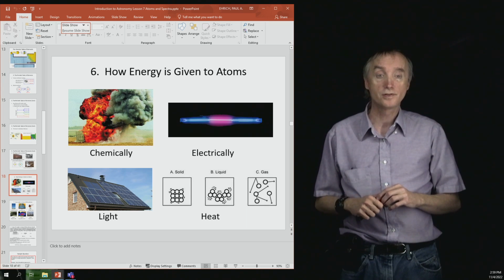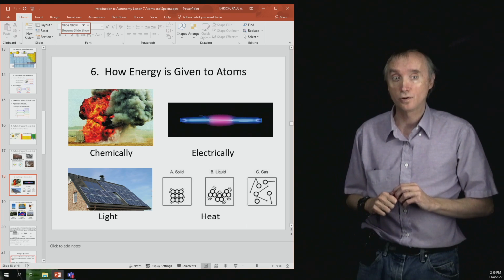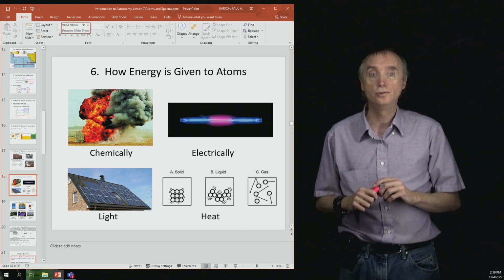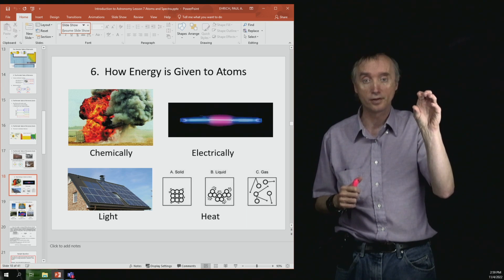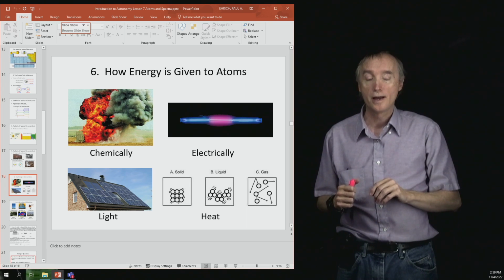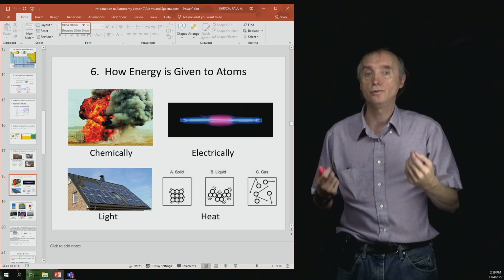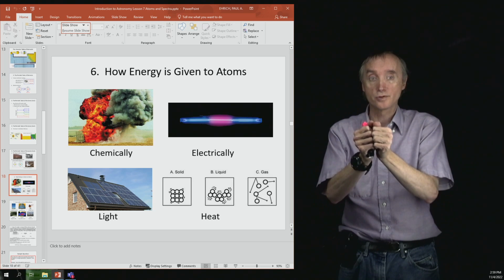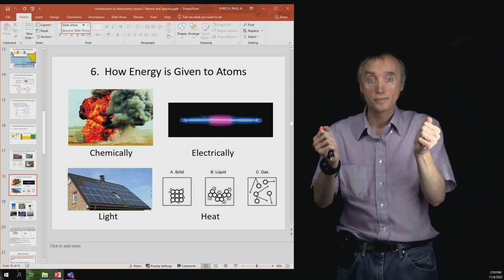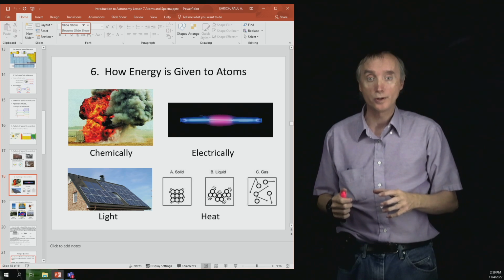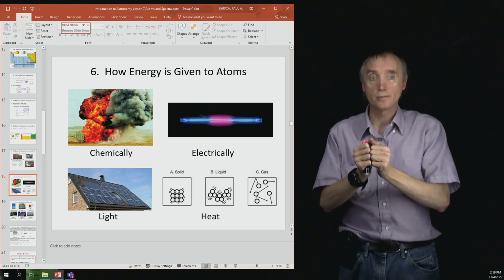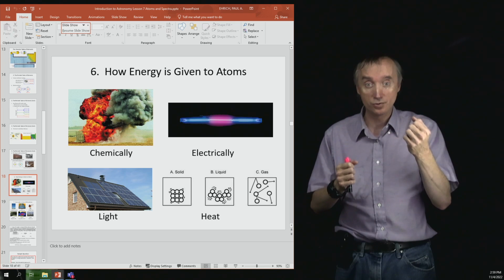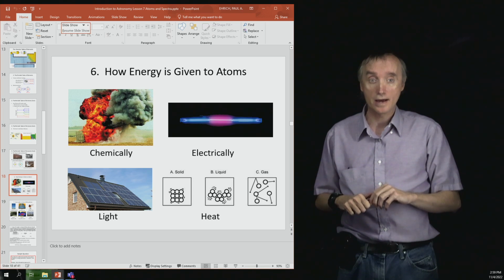Then the fourth example is heat. When you give heat to atoms, at first they will start to vibrate if they're in the form of a solid. If those vibrations get too great, the atoms will start to come apart, and then you have clumps of atoms, which we call a liquid. If you continue to heat it, those atoms are going to come apart, so you have individual atoms, and then you've got a gas.